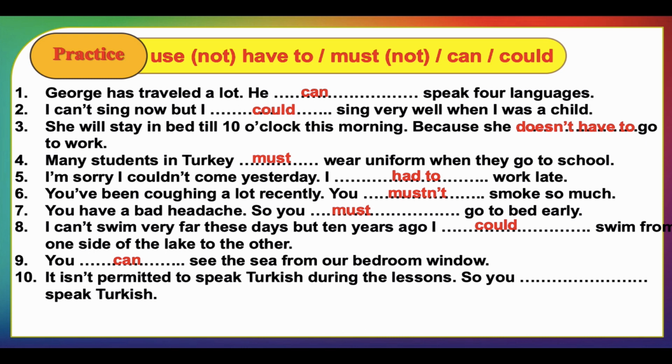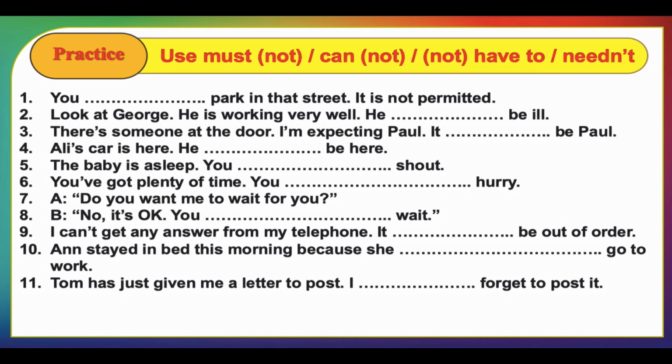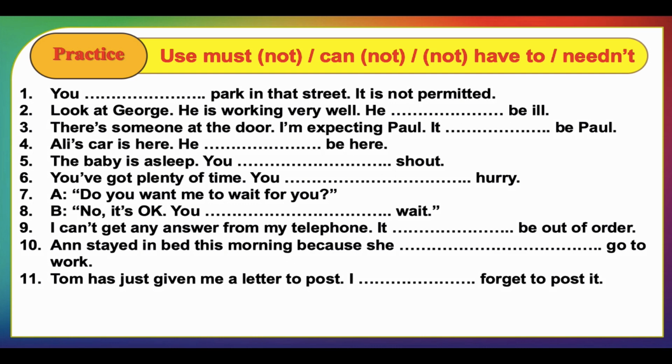Number 10, it's permitted to speak Turkish during the lesson. So you speak Turkish. If something isn't allowed, permitted is the synonym of allowed. So it's like someone, as a teacher, gives an obligation to be respected and obeyed when he told you you mustn't speak Turkish. Here, let's move to the other one. You park in the street, it's not permitted. Here it's like it's not allowed, and if something is not allowed, we should use mustn't. You mustn't park in that street, it's not permitted.